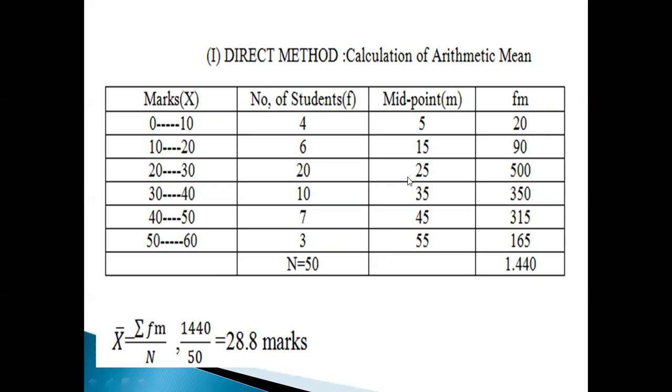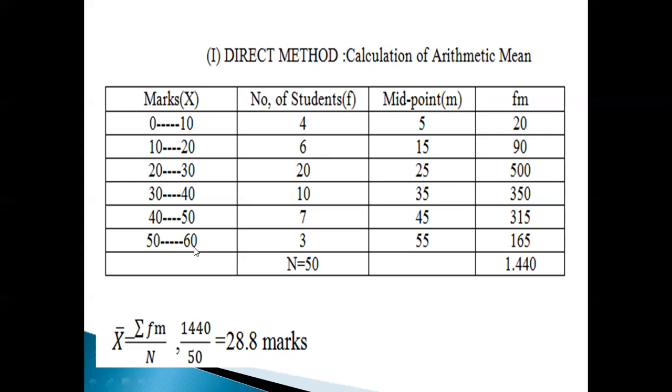If you take fx, then this should be x. Or if you take m, then this becomes fm. Sigma fm divided by N, 1440 divided by 50, that is equal to 28.8. That is the average marks of the students. Your answer should not go below 0.